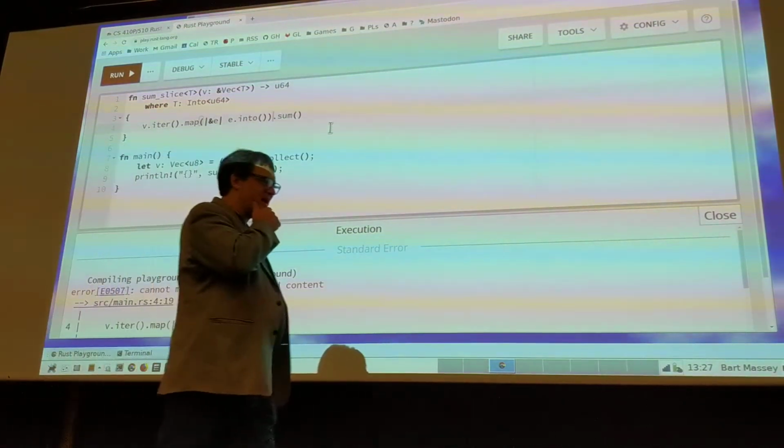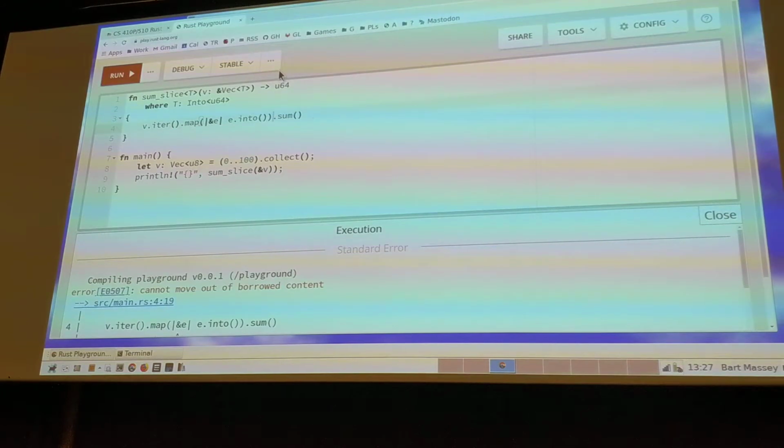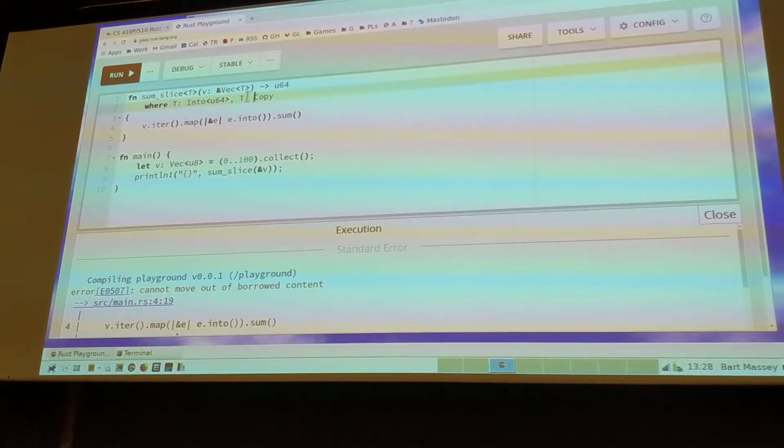How do I get a copy type? Derive copy? Say something about the type implementing copy, right? I could write this. Is there a more normal way to write that? Plus copy, right? We don't need to keep renaming the thing because they give us this convenient shorthand.